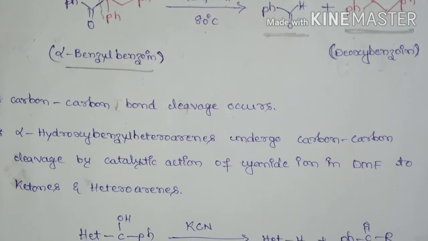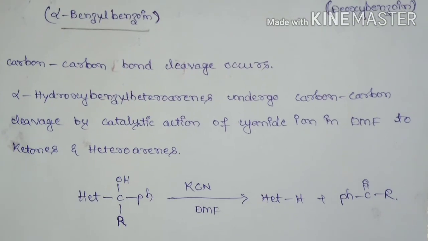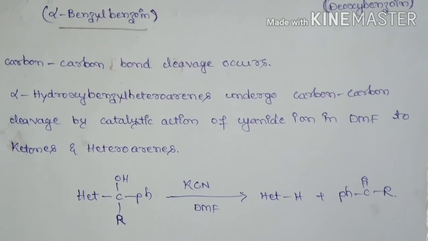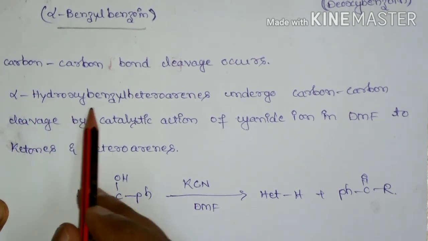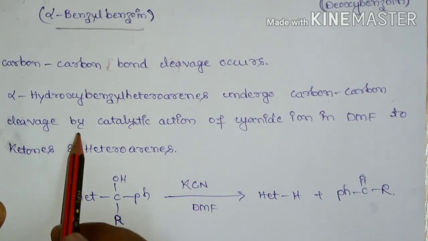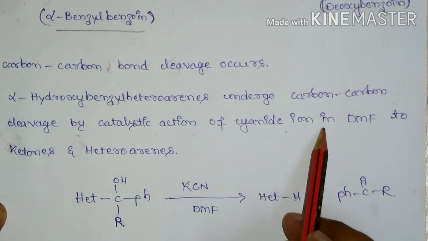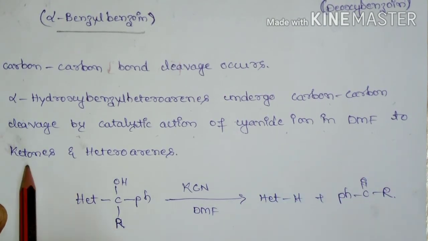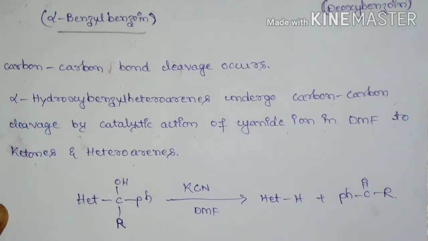This retrobenzoin condensation finds wide application in the preparation of heteroarenes. That is, alpha hydroxybenzyl heteroarene undergoes carbon-carbon cleavage by the catalytic action of cyanide ion in DMF to form the corresponding ketone and heteroarene.